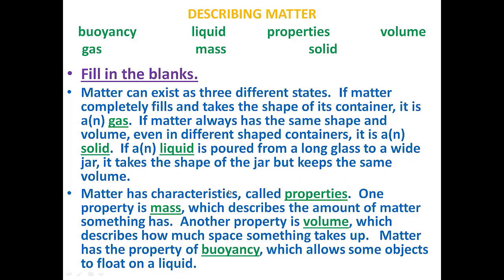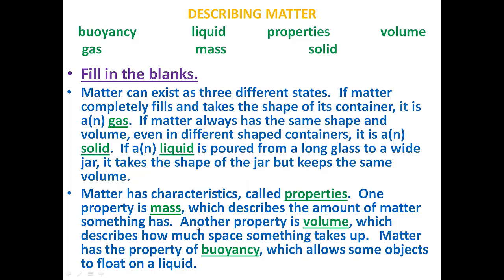Matter has characteristics called properties. Yes, properties are nothing but characteristics. So matter has characteristics called properties. One property is mass, which describes the amount of matter something has. The answer is mass, because the mass is the amount of matter something has. The amount of matter is mass, so the answer here is mass.